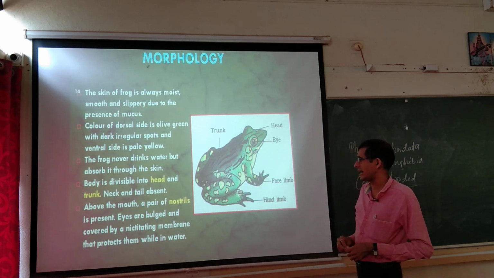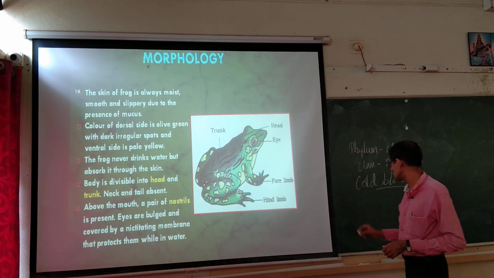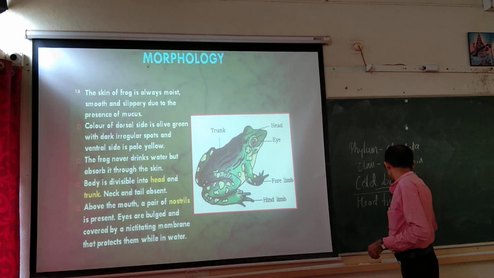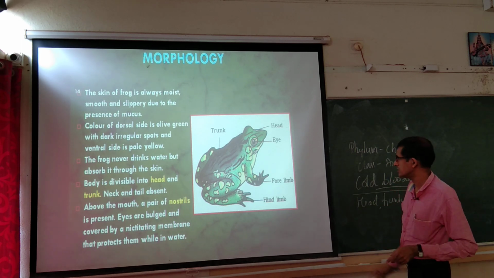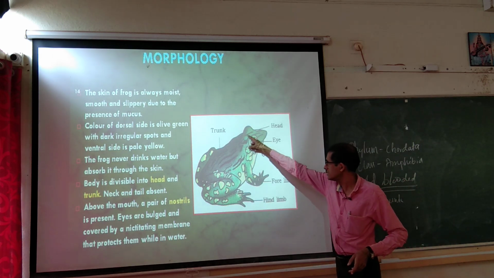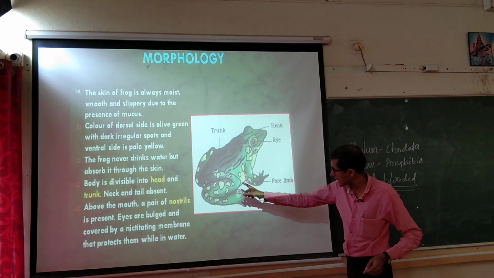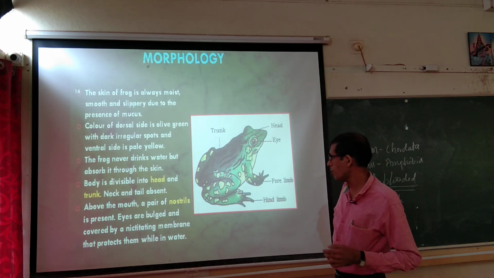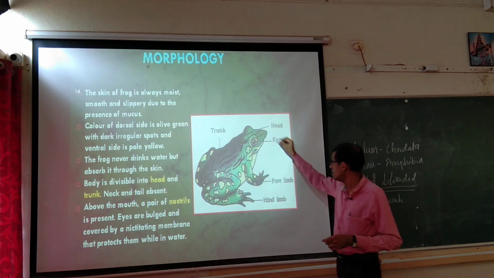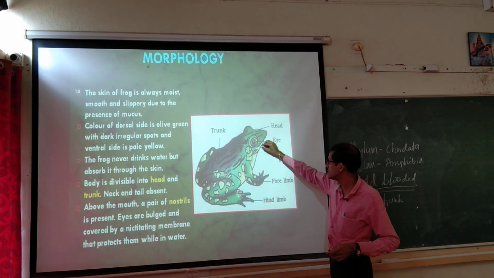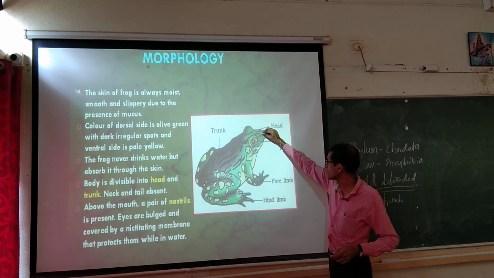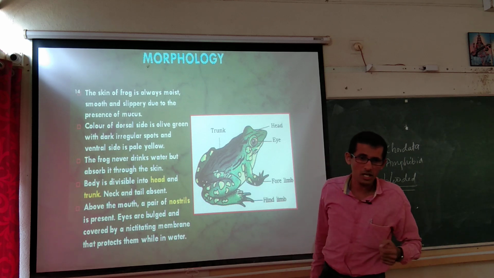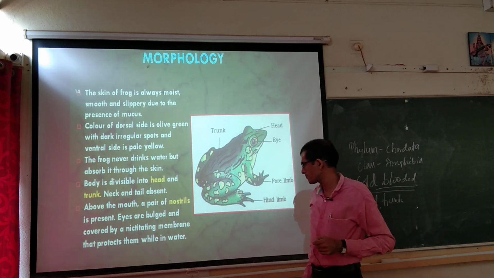Then the body is divided into head and trunk; neck and tail are absent. That is another important thing. There is no neck, only head and main body, the trunk, and the tail is also not there. Then above the mouth there is a pair of nostrils. Here is the mouth cavity. Above that mouth, we can observe the small opening of the nose. Unlike us, there is no external nose; nostrils are there, the opening of the nose.